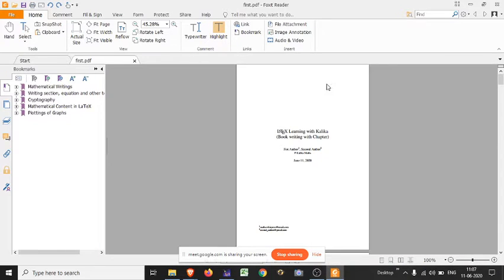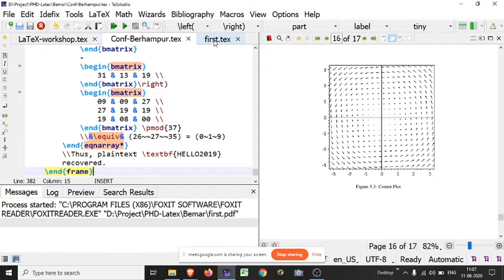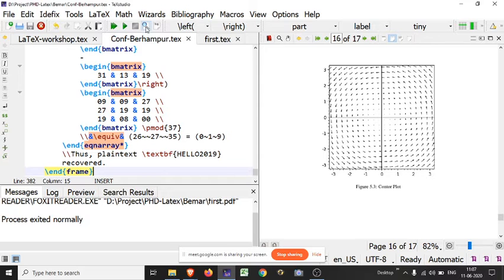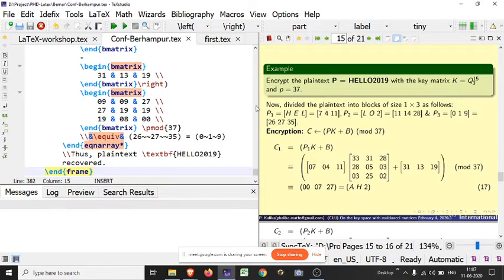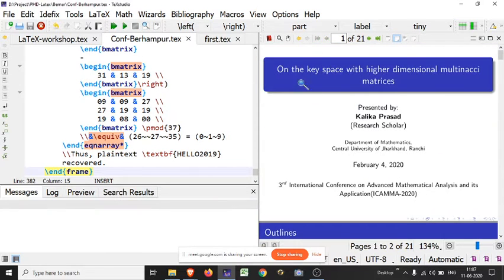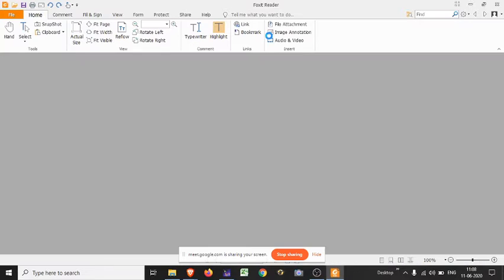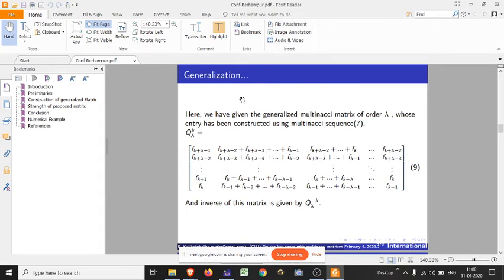Suppose this Beamer file is opened. If you want to show it, after clicking on it, click on this icon. Then the corresponding PDF will be shown here. I am just showing an outlook of a Beamer presentation in LaTeX.